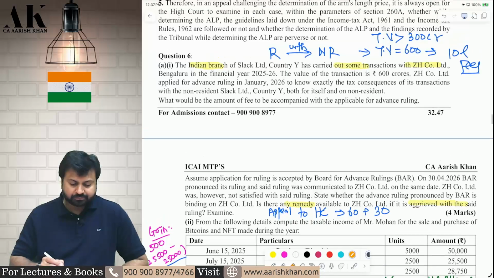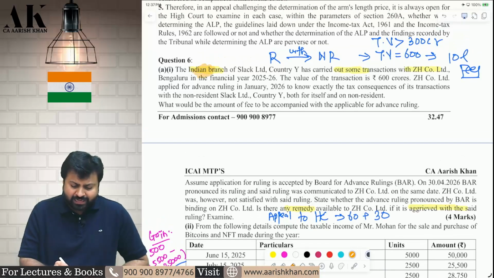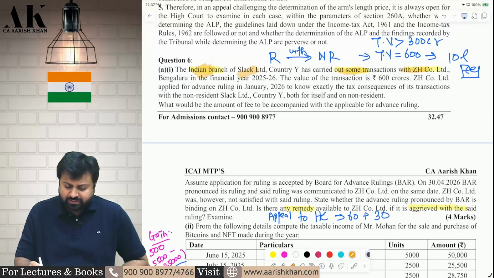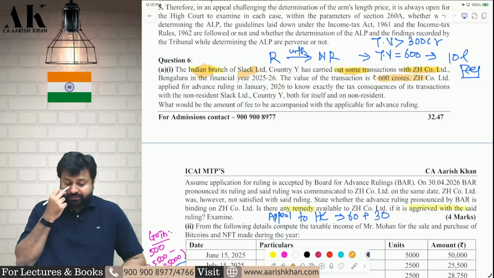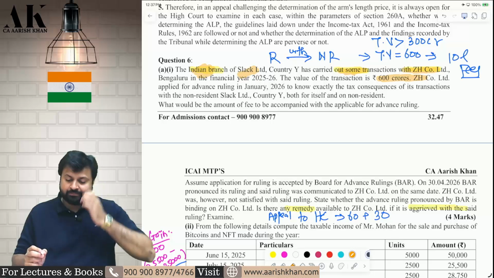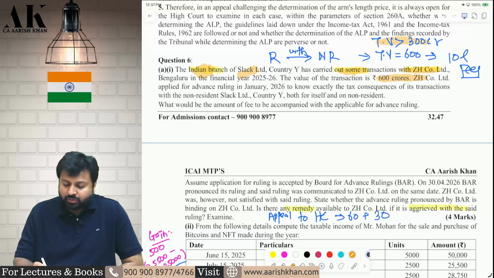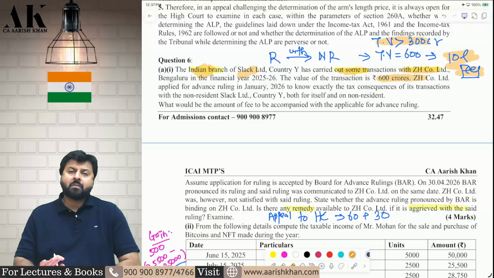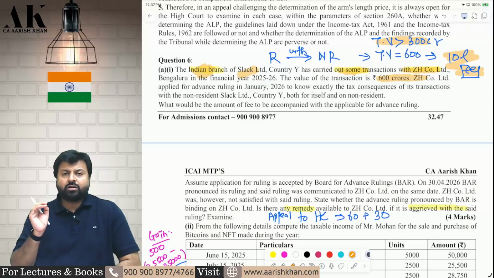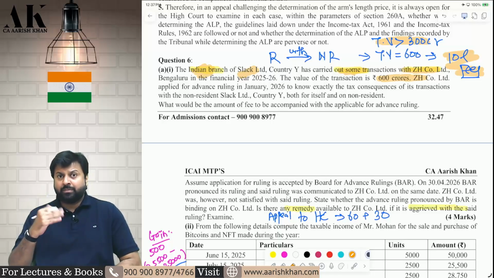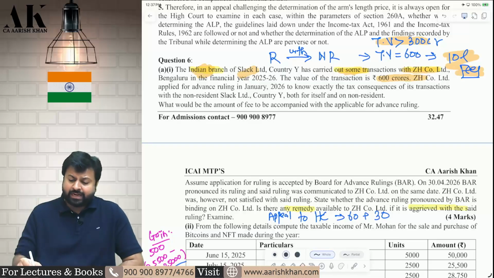Next question. The Indian branch of Slack Private Limited has done some transaction with a foreign company. The value of the transaction is 600 crore. Now they are asking for the fees. How much fee are they supposed to pay? If the transaction value is more than 300 crore, you have to pay an advance ruling fee of 10 lakh rupees. Up to 100 crore, it is 2 lakh rupees. Above 100 crore, up to 300 crore, 5 lakh rupees. Above 300 crore, 10 lakh rupees. This is the first question.